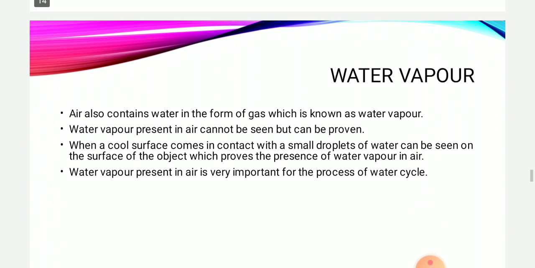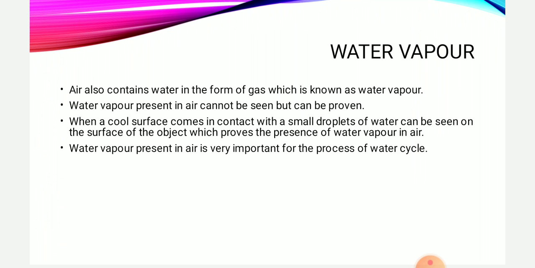Now let us see about water vapor. During the rainy season, you might have observed that the weather has a lot of moisture in it. Now from where does this moisture come? This moisture is nothing but water vapor, the water which is present in gaseous form. This water vapor is present in gaseous form in the atmosphere. As it is present in gaseous form, it cannot be seen easily, but it can be proven with the help of the condensation experiment.